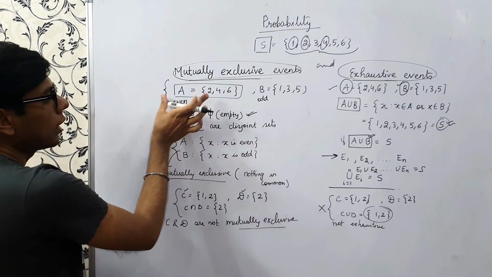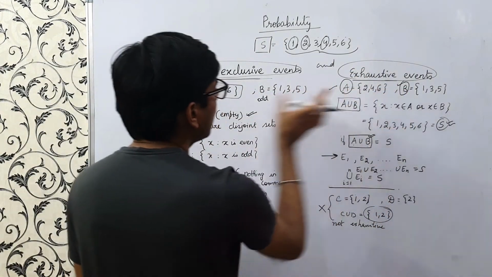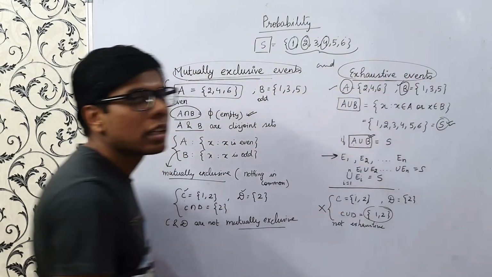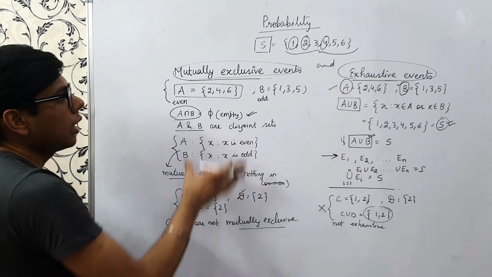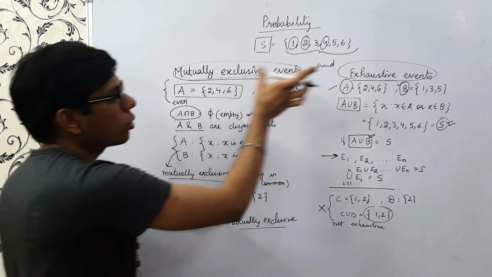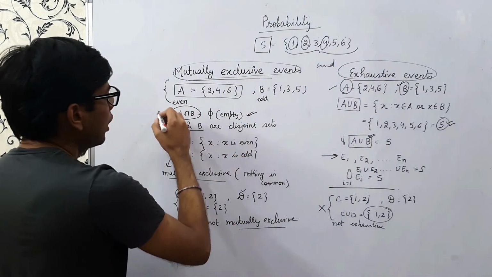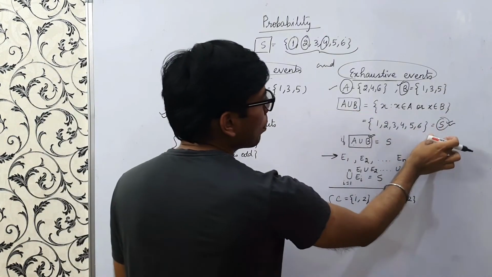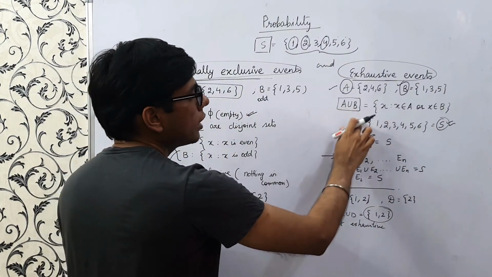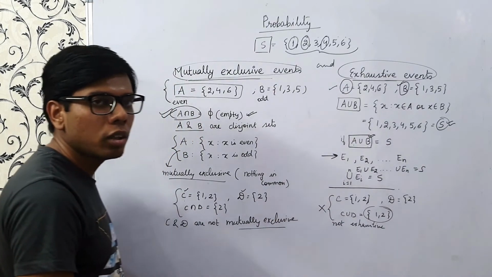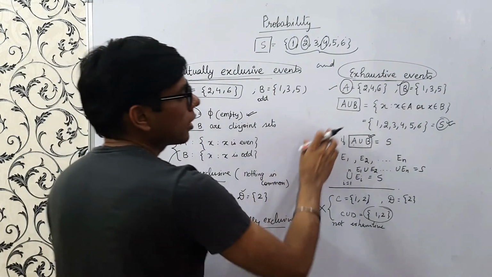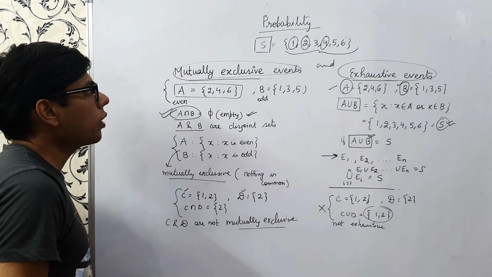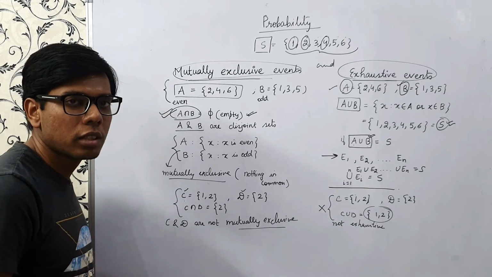So we say that these events A and B are mutually exclusive and exhaustive events, right? In many questions we'll see that we are given the events are mutually exclusive and exhaustive. So what does that mean? That A intersection B is empty, there is nothing common between those elements, and A union B is the sample space. This means that at least one of these two events should occur. These two events contain or exhaust all the elements of the sample space, right? So hope you have understood mutually exclusive and exhaustive events.